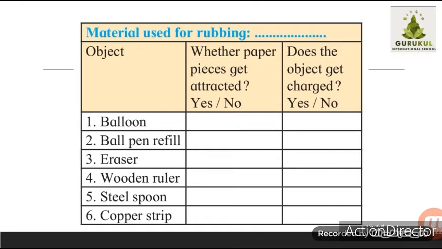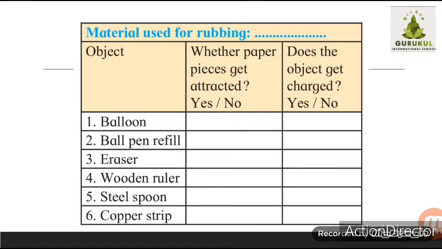On page number 52 we have been given one table, correct? In that it is given the material used for rubbing. Any material you have to take. For example, if you take nylon cloth. And the objects given are: balloon, ball pen refill, eraser, wooden ruler, steel spoon, copper strip. So this is the homework for you all. What you have to do?